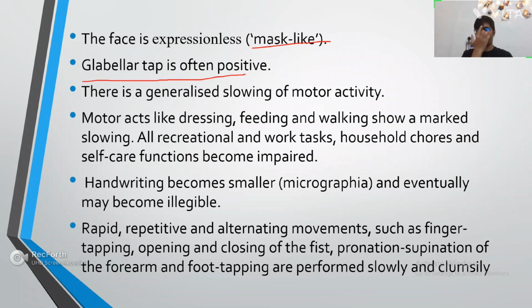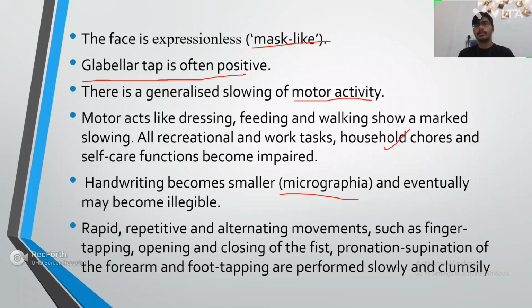In a normal person, when you do the glabellar tap, it doesn't blink. But in a patient of Parkinson, if you do the glabellar tap, blinking is present. And obviously, Parkinson is a disease of the basal ganglia, whose main function is the motor functions. So all his motor activity will be slowed. Even normal household chores will be difficult. He can't even dress himself, he can't even feed himself. He will be dependent on some other person for all these kinds of actions.